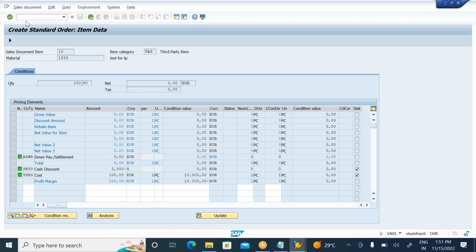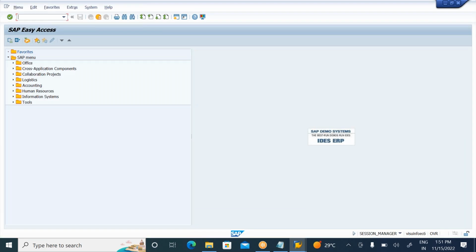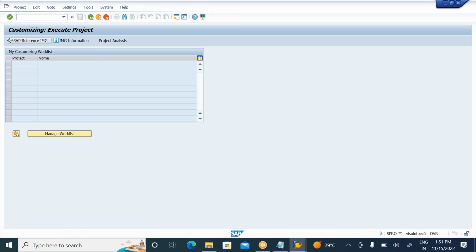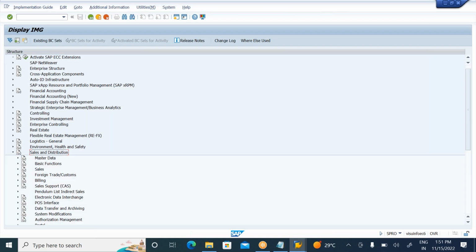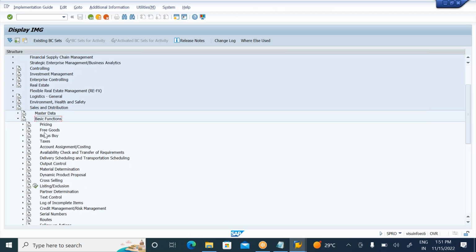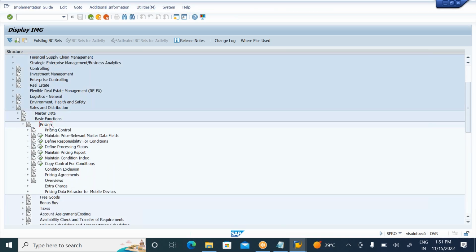It is purely an SD event. It is not yours. Go to SPRO, SAP Reference IMG. This navigation is not required for you people here. Go to materials management, sorry, sales and distribution. In sales and distribution, go to basic functions. In basic functions, go to pricing, price control.